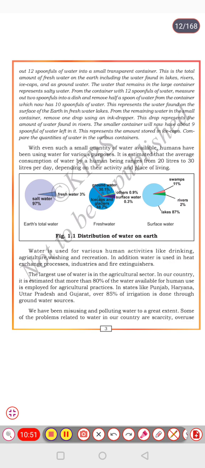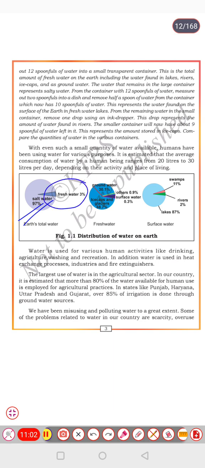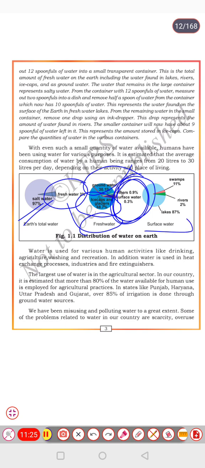Here the distribution of water on earth is described in this chart very easily and attractively. Look at this. Salt water is 97 percent, which we can't use, and the remaining fresh water is only 3 percent. Out of these 3 percent, 2.4 percent is ice caps and glaciers, and the remaining is groundwater. The surface water we can use is only 0.3 percent. Out of this surface water, lakes hold 87 percent, rivers 2 percent and swamps 11 percent.